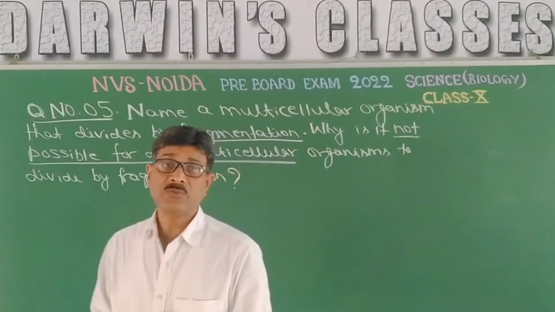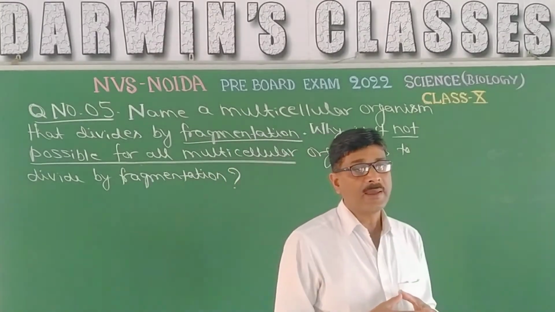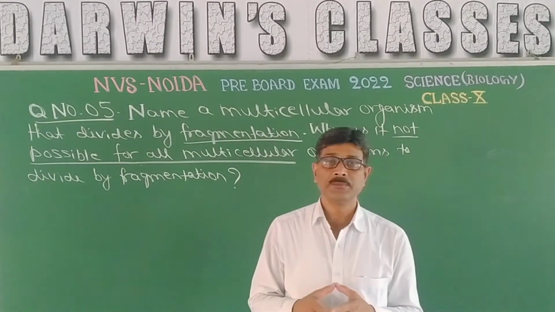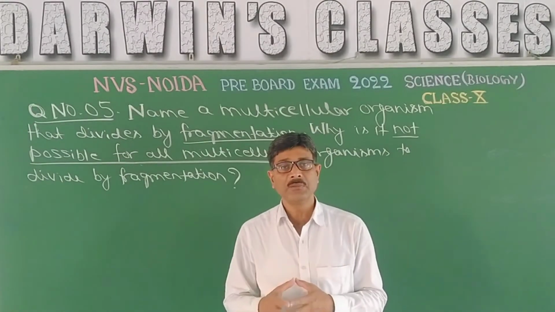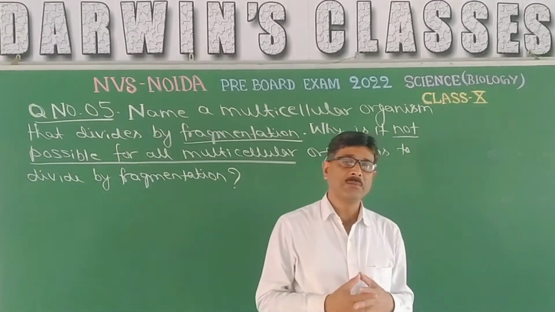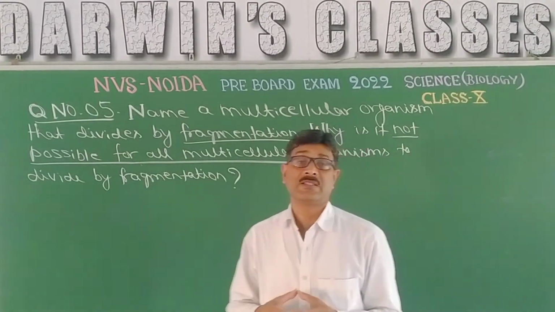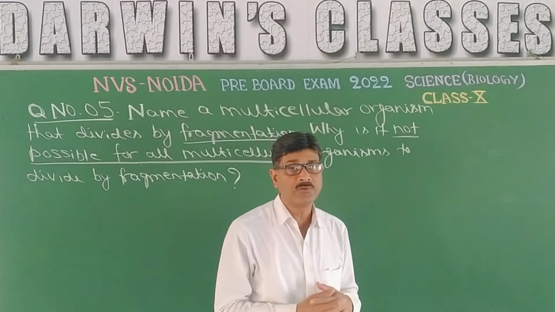So in a multicellular organism, there is a well organized structure, and it is quite impossible for those organisms to divide by fragmentation like Spirogyra, because there is well organized structure and clear-cut division of labour.